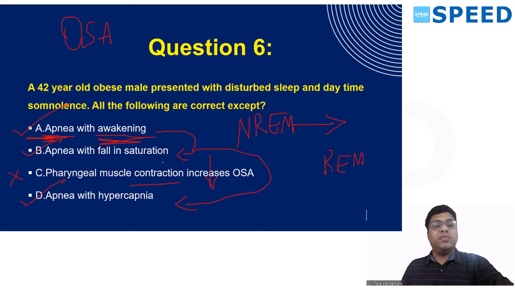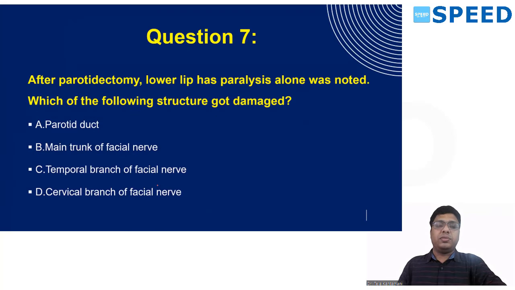Option C: if there is hypotonia or less tonic contraction of the pharyngeal muscles only, the patient will have increased OSA. If there is more contraction, there will be reduced OSA. Flabby mucosa causes more OSA. So option C is wrong.